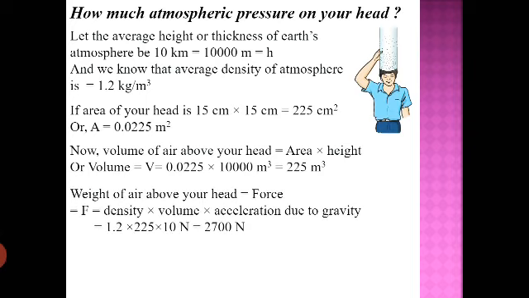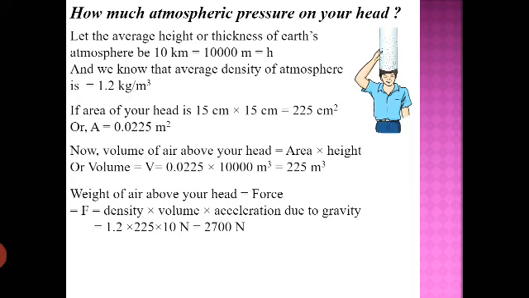Now one more thing you should know: if you know the volume of the matter, the density of the matter, and the concept called gravity, more about which we'll discuss in class 9, that is also called acceleration due to gravity, then if you multiply the three, you can find out the force.